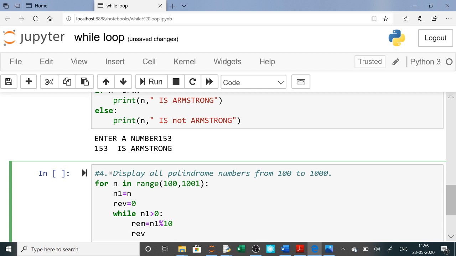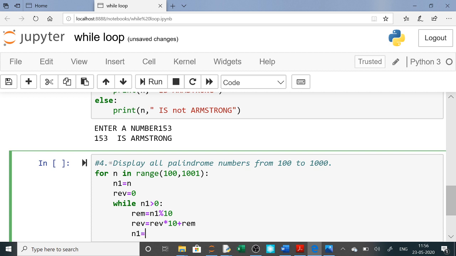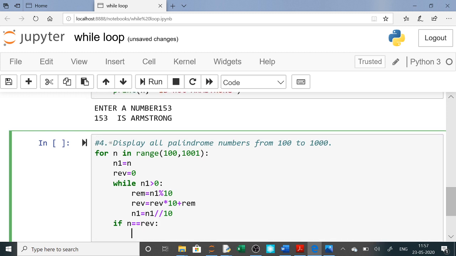So reverse equals reverse into 10 plus rem. We were reversing it, and then finally n1 equals n1 double slash 10. So over. Now you come out of this and then you check if your original number was equal to reverse, then it is a palindrome number.